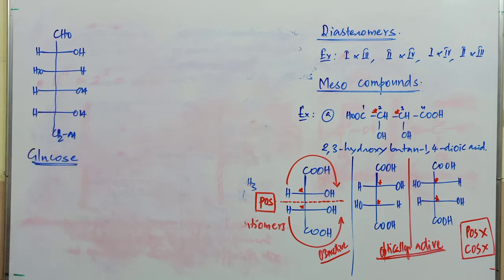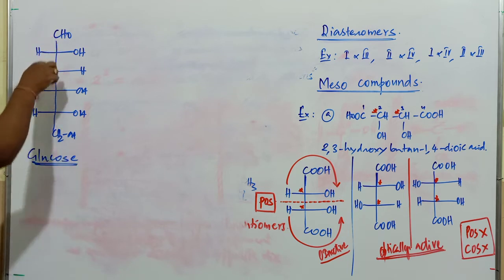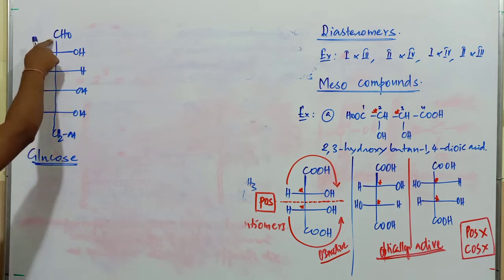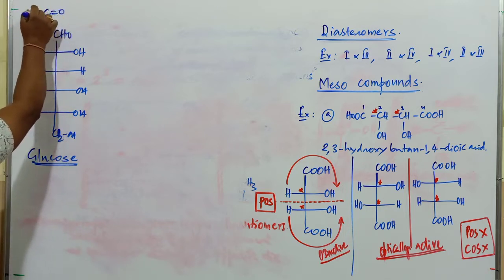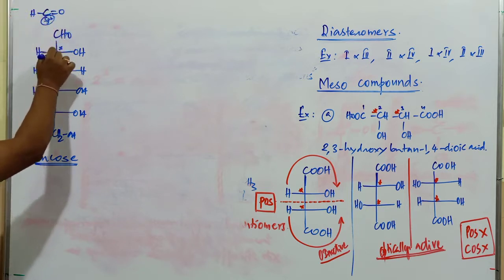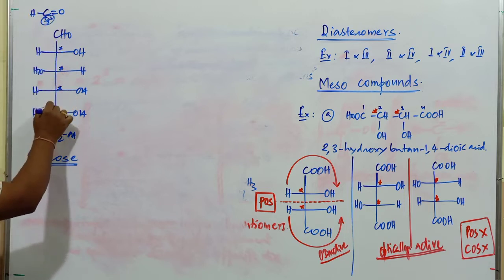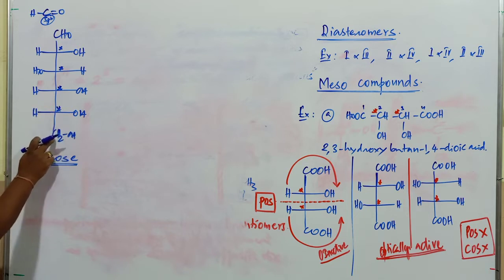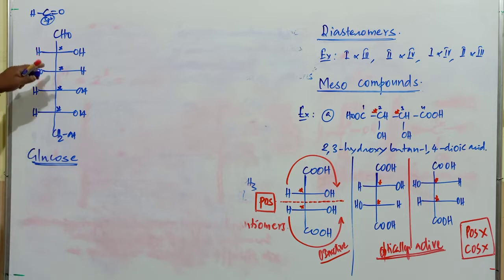Remember, the total number of carbon atoms is 6. Out of 6 carbon atoms, how many are chiral? This carbon atom can never be chiral. It is an aldehyde functional group, C double bond O with H, sp2 hybridization. It is not chiral. This is chiral, this is chiral, this is chiral. Is this one chiral or achiral? It is also not a chiral carbon atom because 2 hydrogen atoms are present. But the compound has 4 chiral carbon atoms.